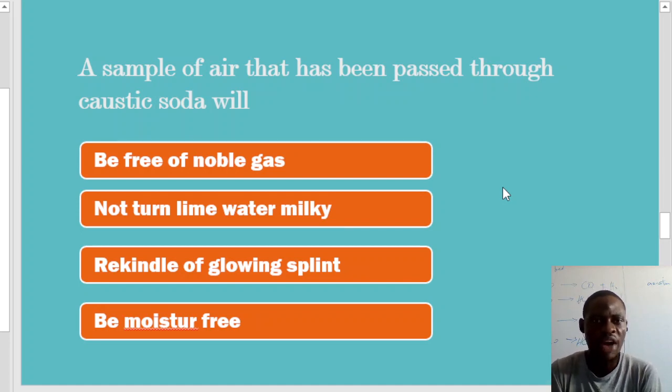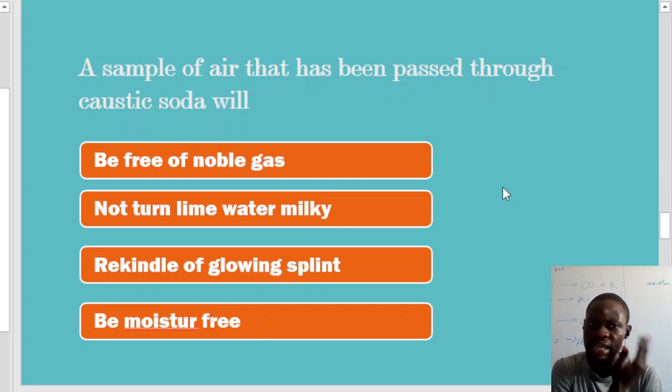We also have rare gases, which we call noble gases, and oxygen. And then we have water vapor. Now, if air is passed through caustic soda, you should think that all these gases are passing through caustic soda. That means carbon dioxide is going to pass there, oxygen will pass, nitrogen will pass, noble gases will pass, and water vapor will pass there.